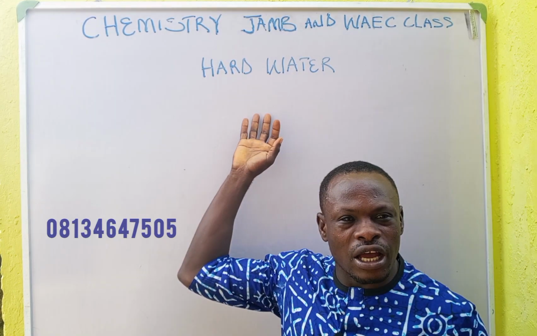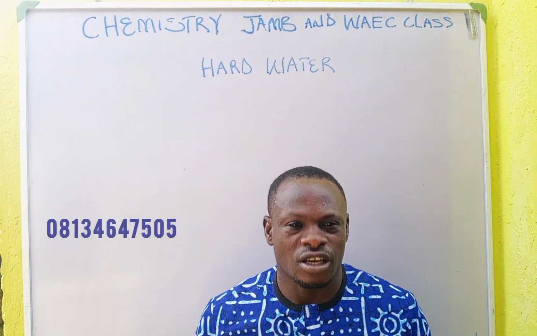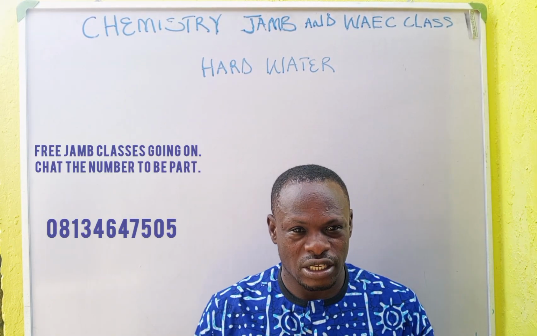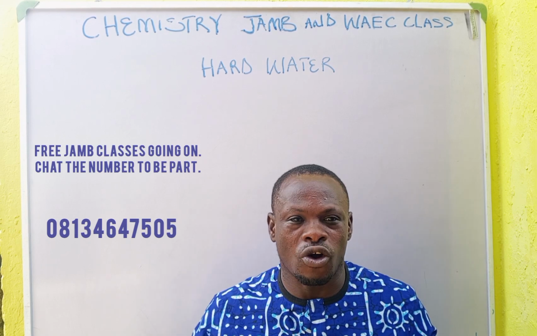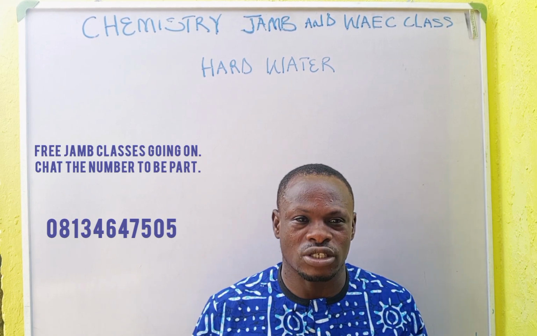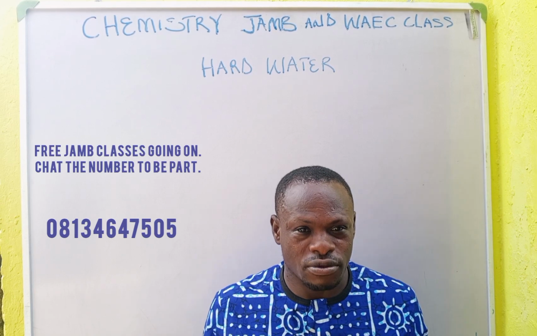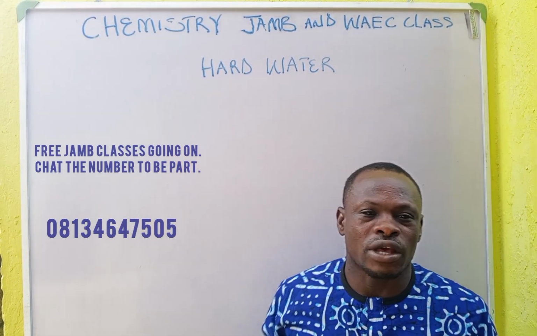What we call hard water. How do I know water is hard? There are two basic types of water. The water that you drink, that you use in taking your bath, or that you use in doing all your domestic chores, they are of two types. We have hard water and we have what?